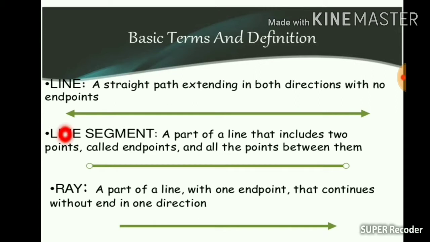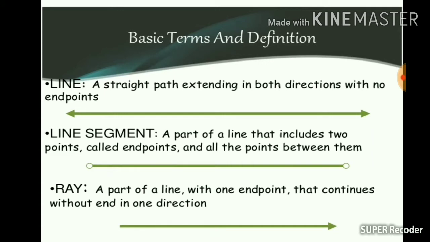Line segment. This is called a line segment. A part of a line that includes 2 points called endpoints and all the points between them. So this is called a line segment because it has 2 endpoints.